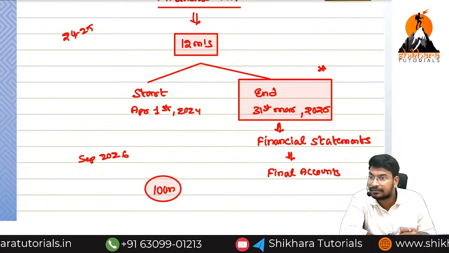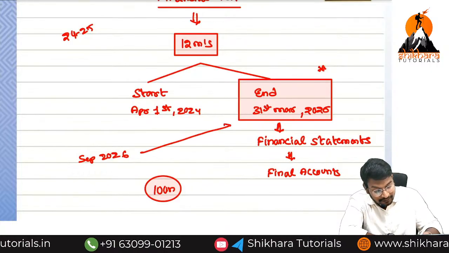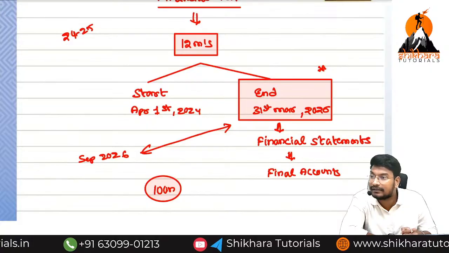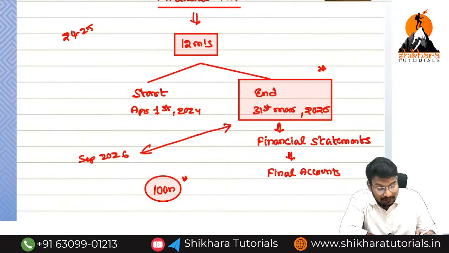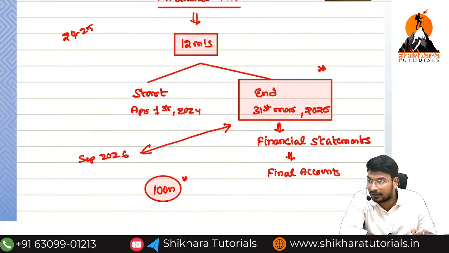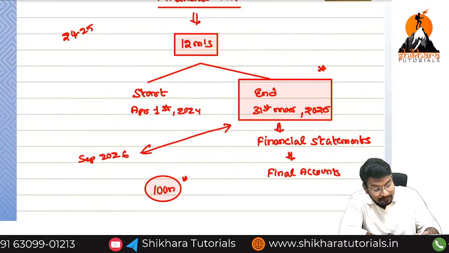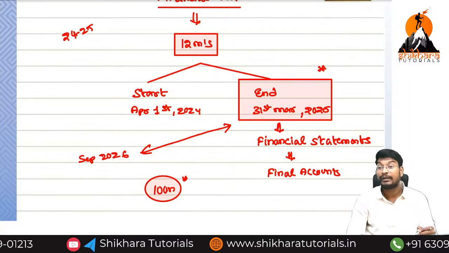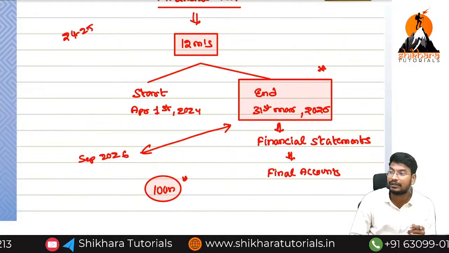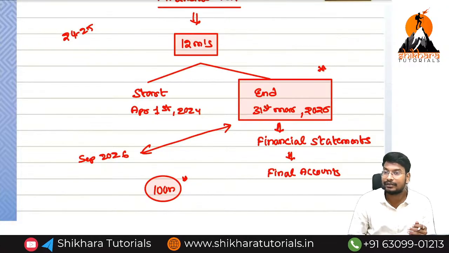From here to here, the time period is more than 1 year. That means it is called a long-term liability. Are you getting the point or not? If we need to repay within 1 year from here, it is called a short-term liability. But capital is called an internal liability. That one is a separate thing.